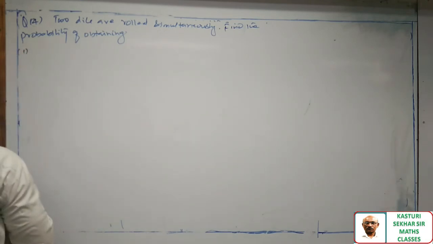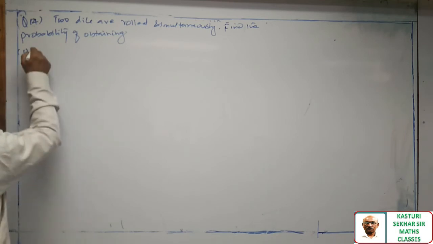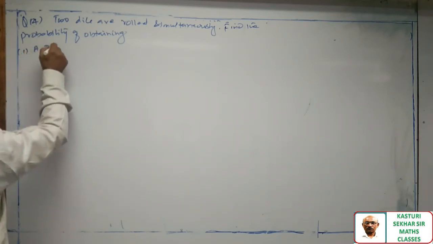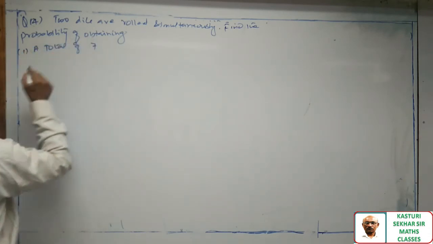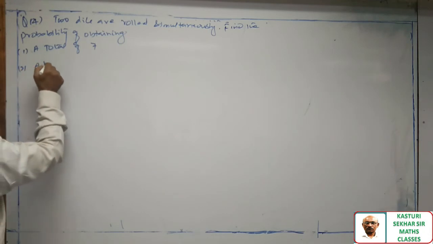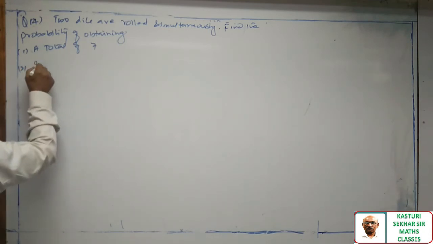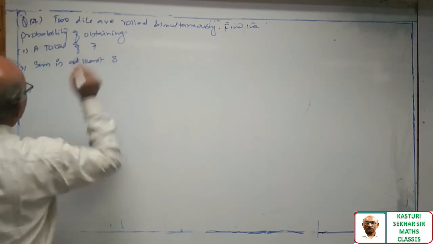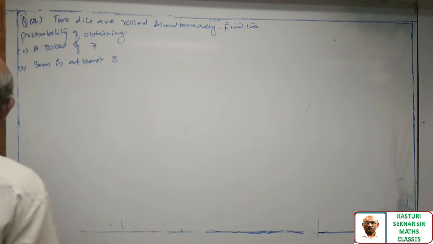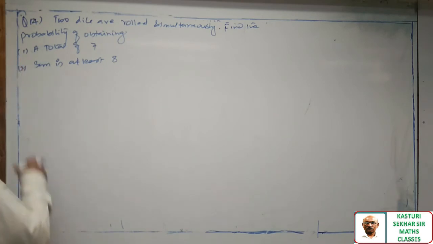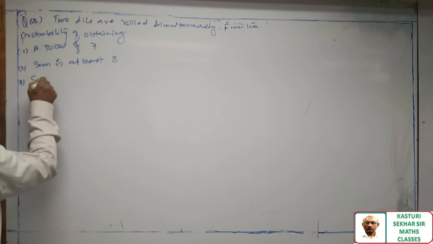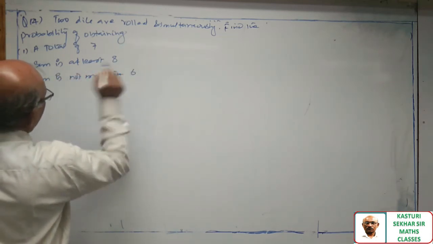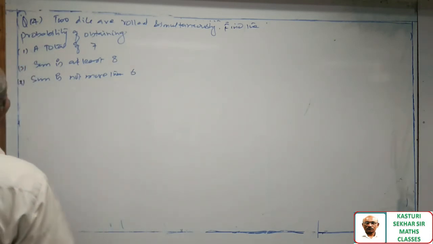First one, an even number. First I'll take a total of 7. Second question, sum is at least 8. Third one, sum is not more than 6.